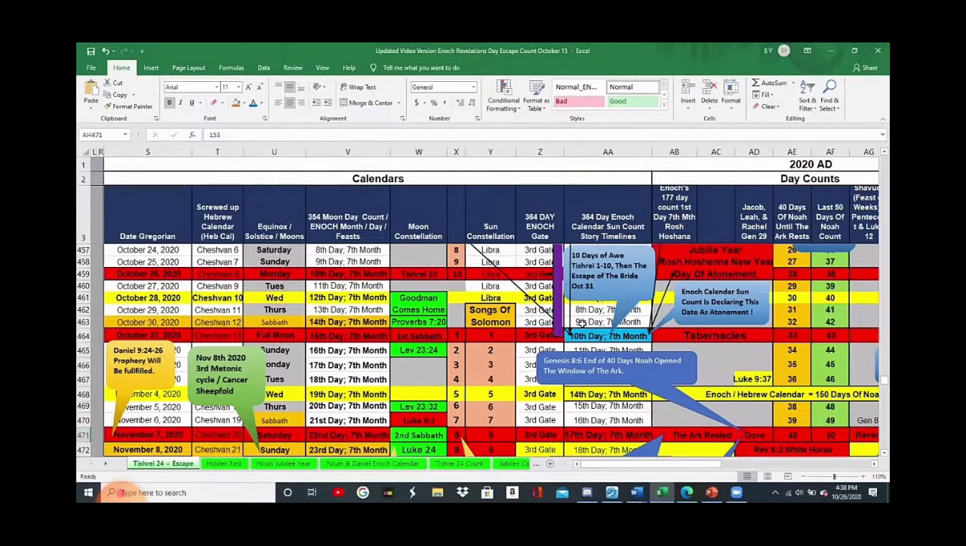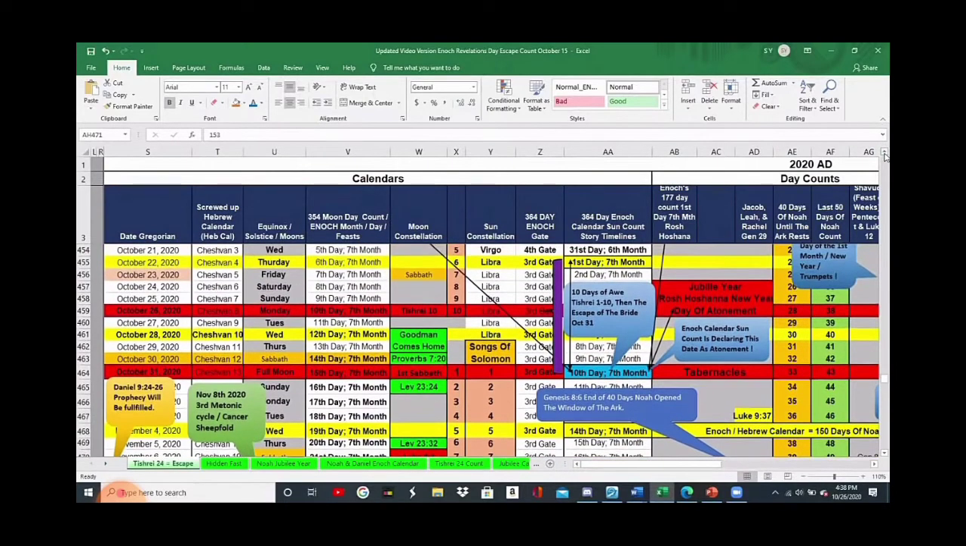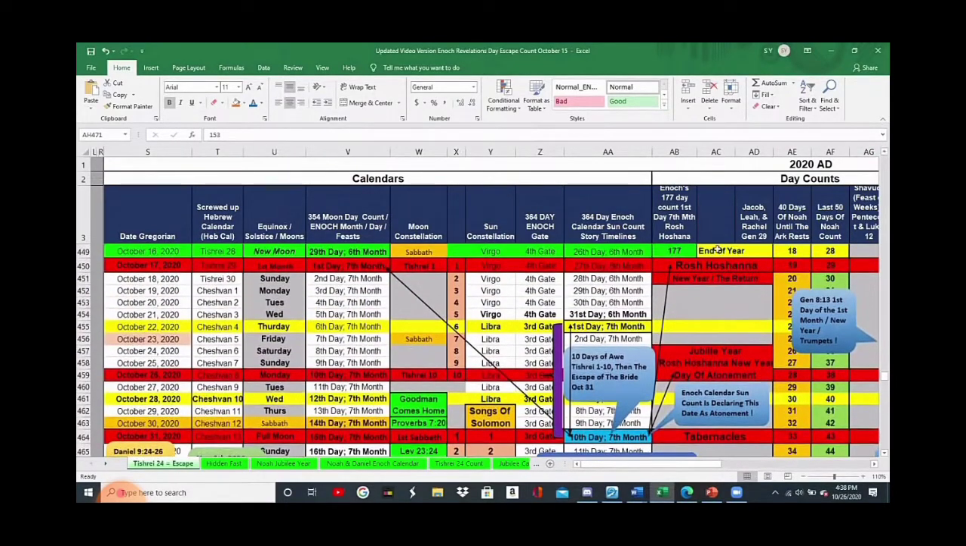And if this is true, brothers and sisters, if this is true, that the sun is testifying that this is the Day of Atonement, and this is the Day of Tabernacles, understand what Levitical law says. Leviticus 25 says that in a Jubilee year, which we just showed you that we are now in a Jubilee year, in a Jubilee year, Rosh Hashanah, the new year, has to be celebrated on the Day of Atonement.